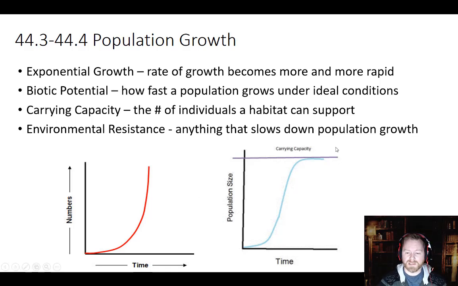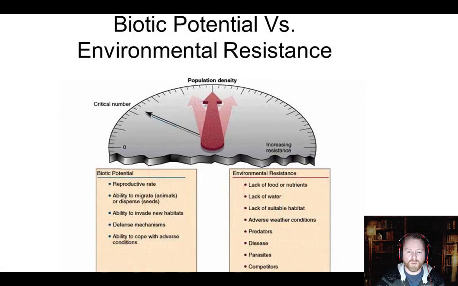And so usually when we look at a population, this part has already happened, right? We usually see it right around these ranges, right around the carrying capacity. So what's the difference between biotic potential and environmental resistance? Again, biotic potential is the same thing as exponential growth. When it levels off at carrying capacity, that's because of environmental resistance.